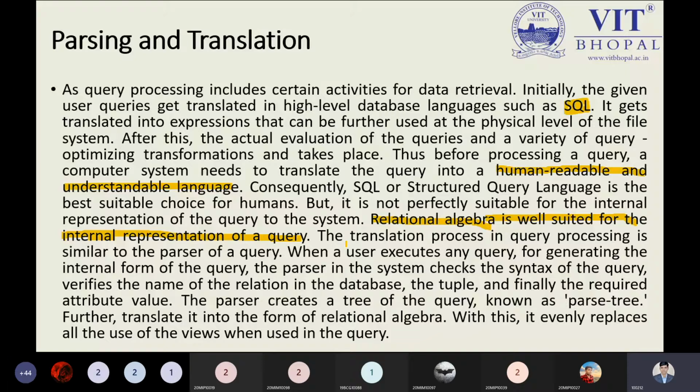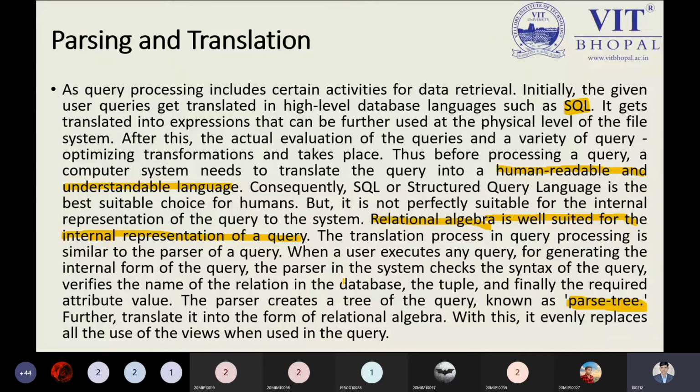So that is all the things which are part of the parser. And the tuple and finally are required to attribute values. So the parser creates a tree of a query, known as a parse tree. And this parse tree you have seen inside the expression tree if you have studied the expression tree in the database. So this is the parse tree. Further, translate it into the form of the relational algebra. With this, it will replace all the use of the views used in the query.